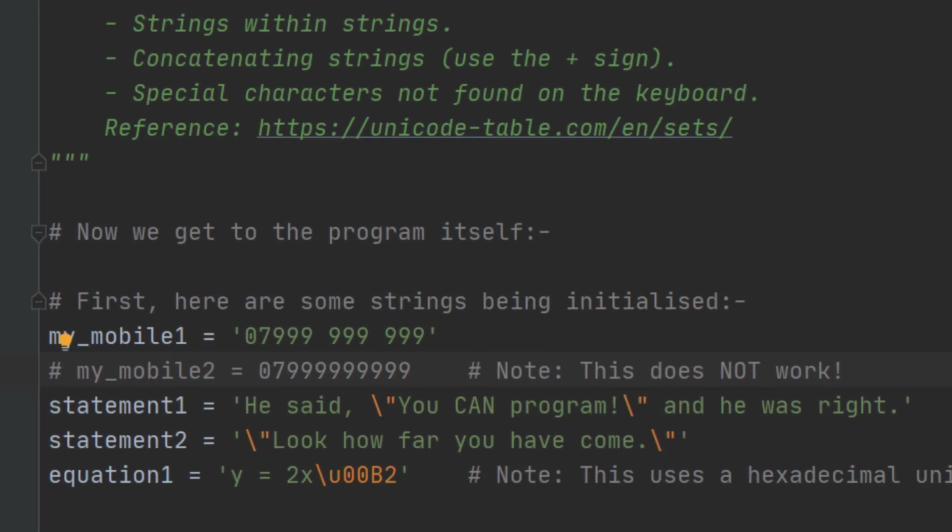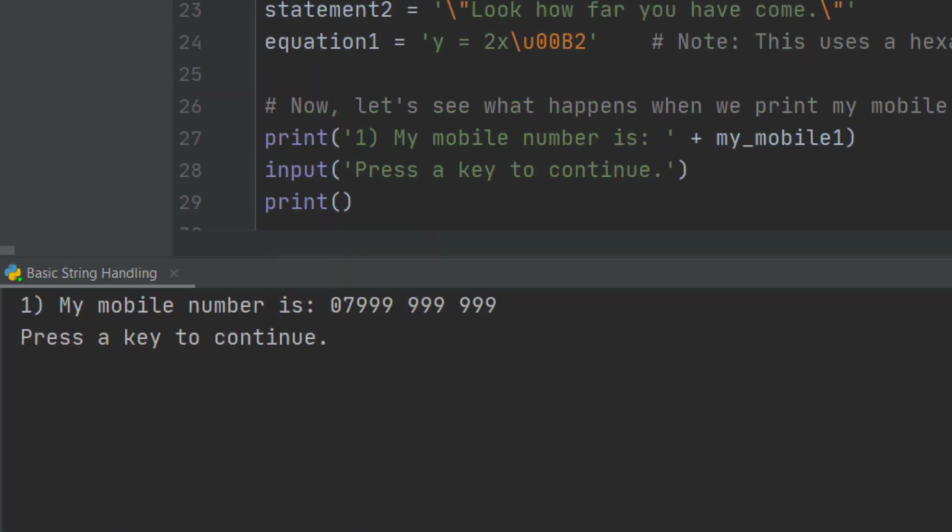So let's get into some detail. In this first block of code, I'm just going to print out my mobile number. And here it is on the screen. Now that's not particularly clever. We're just using the print statement that we've used before. But because this is a string, we use a plus sign. So if I want to put a string on the end of another string, I use this plus here. And because my mobile number is a string, not a number, I use the plus.